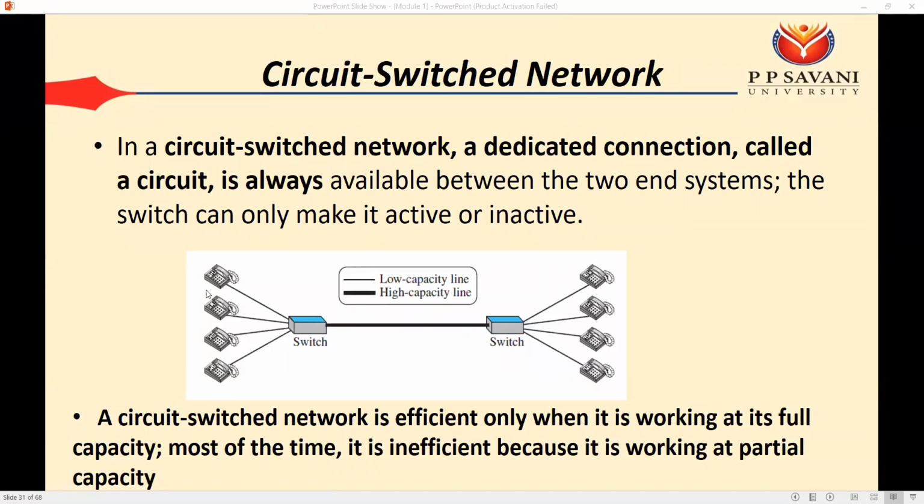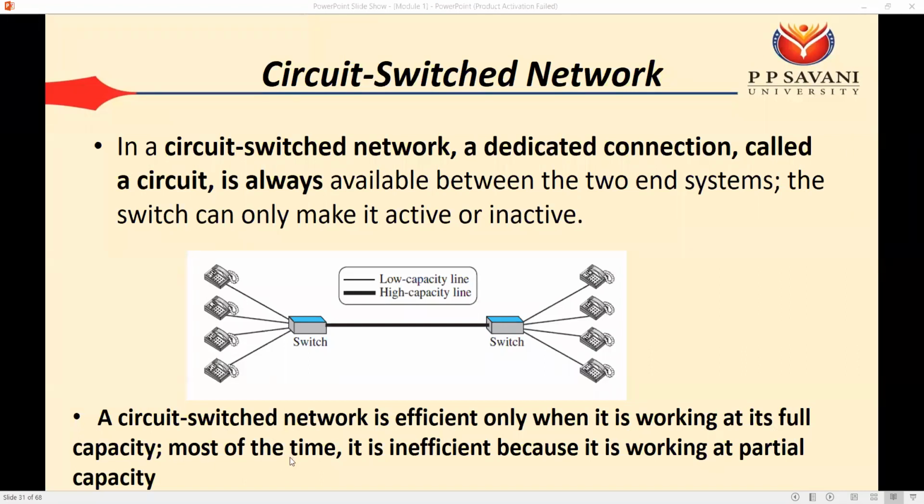Out of 4 Mbps, only 1 Mbps is used. Okay. So that is the disadvantage of circuit switched network, that if you have a 4 Mbps network, and only a single user is using that network, then we can say the major capacity of the network is going to be wasted. So we can say that circuit switched network is efficient only when it is working at its full capacity.